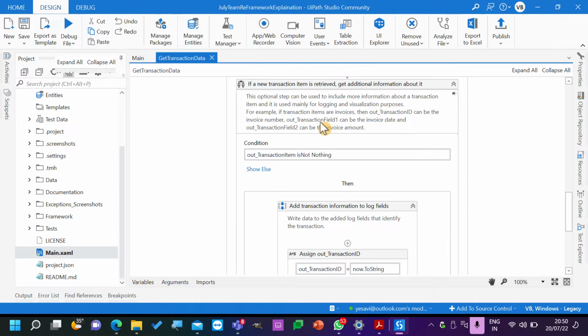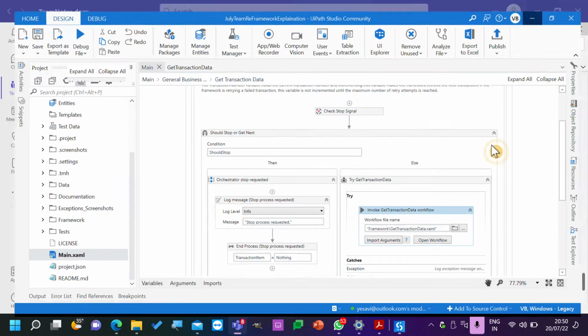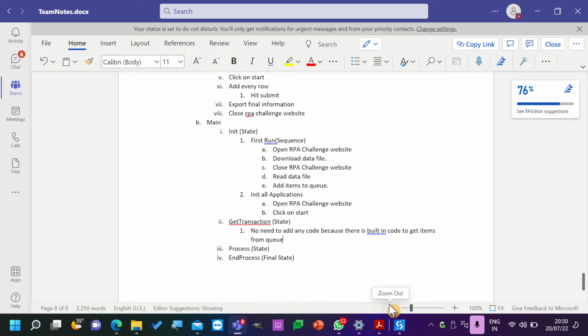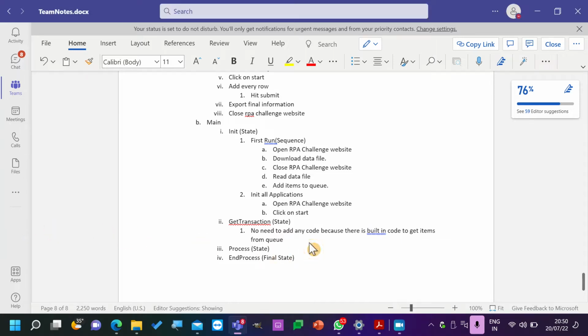Okay, so there is no need for you to add that code again. So whatever you are trying to do, you are just using your custom implementation only. So remaining things are already available for you. Now, other than this, do we need any other activity to be done in get transaction item? No. Not required.